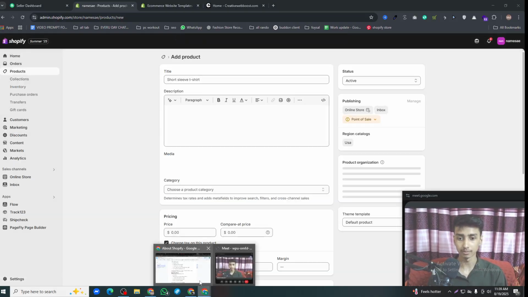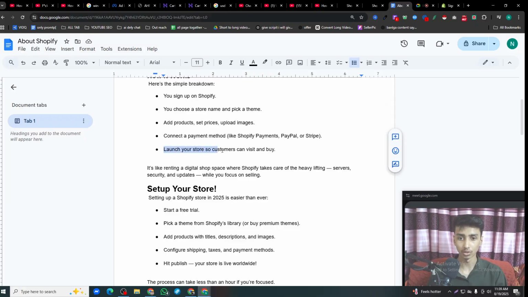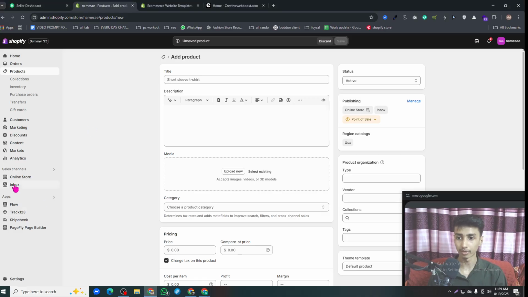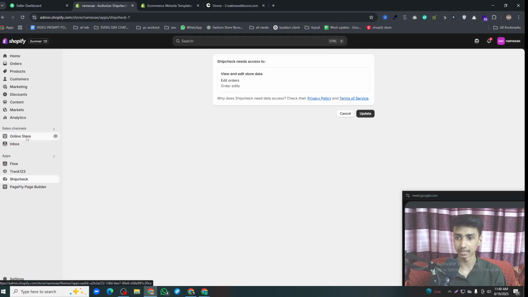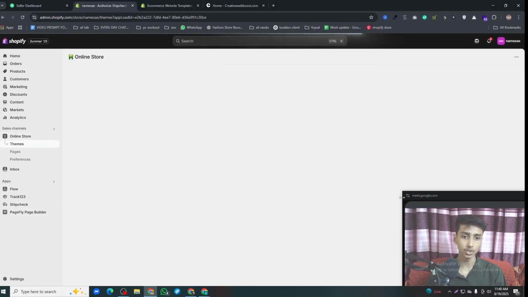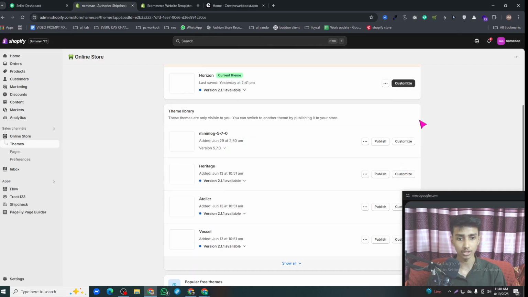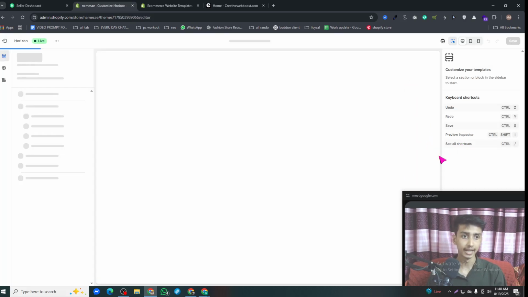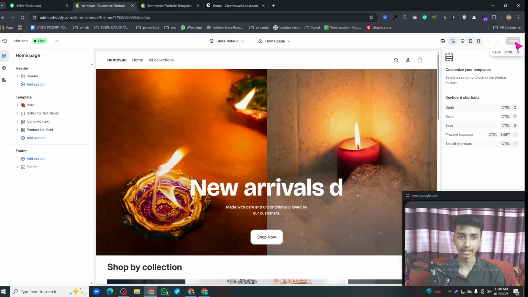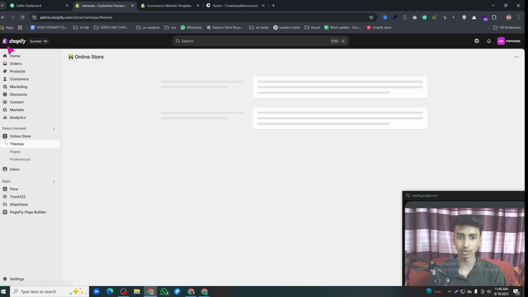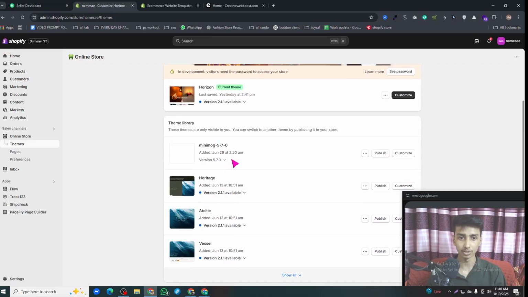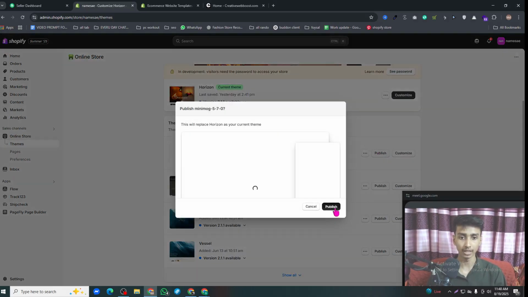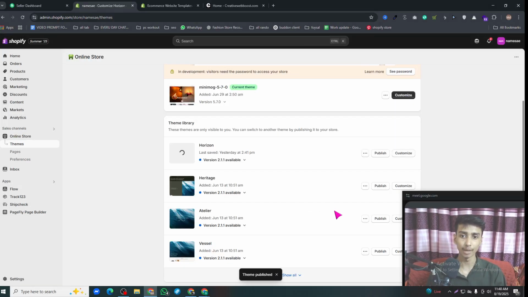Okay, so now let's move to the point. You can also launch your store, and anyone can visit it. Suppose you go to the Shopify online store, under the apps, and you have completed your customization. Let's go to the customization first, and as you can see, whenever you save it and come to your store, like for example you designed this store, this is your store. As you can see, there's a publish option, and from here you can publish your store. It's pretty simple and very easy.